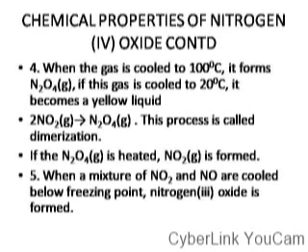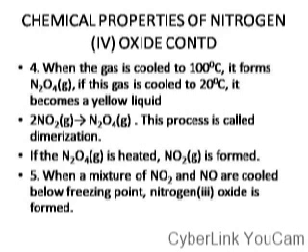And when the gas is cooled from its fumic nature, when it is cooled to 100 degrees Celsius, it would start forming dinitrogen 4 oxide, N2O4. If this gas is continuously cooled, dinitrogen 4 oxide is also a gas, but when it is cooled to 20 degrees Celsius, it becomes a liquid, yellow liquid.